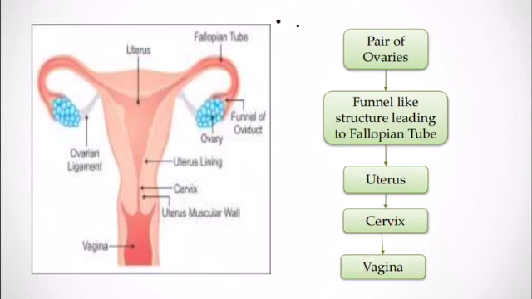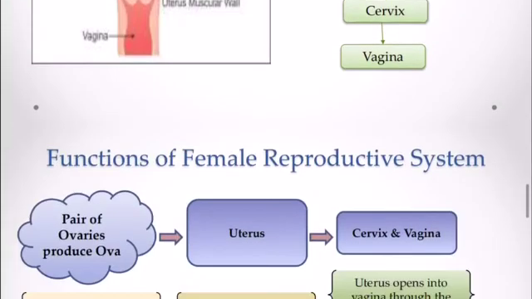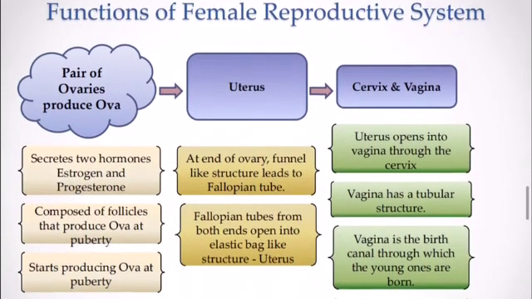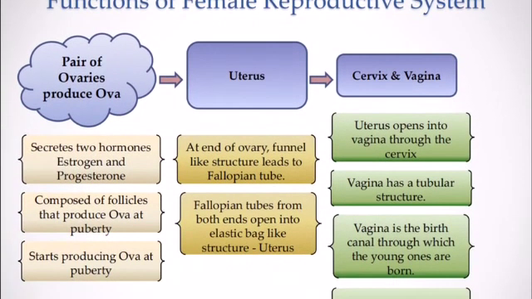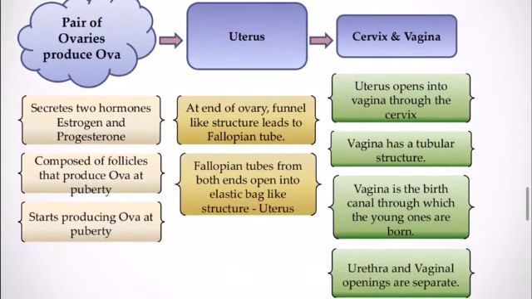Now continuing further, I have told you the functions of the female reproductive system, and this is the chart explaining it. There is the pair of ovaries, then the ureters, then the cervix and vagina, where it opens.